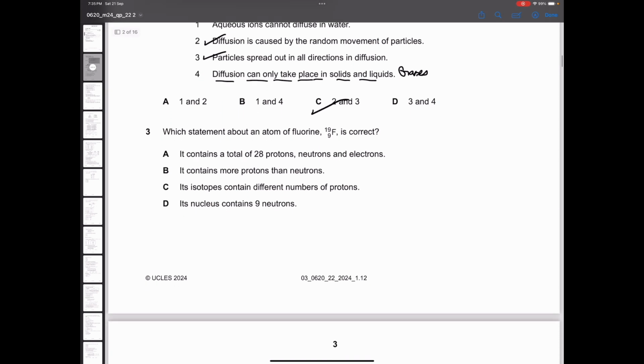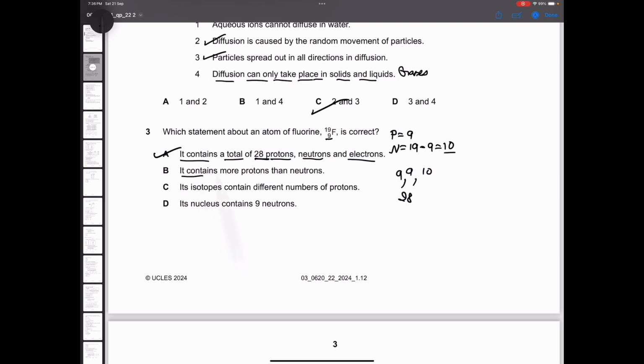Now, which statement about an atom of fluorine is correct? So we can clearly see here that the proton number is 9 and the neutron number is 19 minus 9, which is 10. Alright. It contains a total of 28 protons, neutrons and electrons. We know that in an atom, the number of protons is the same as the number of electrons. So protons are 9, electrons are 9 and the number of neutrons is 10. It is adding up to 28. So this statement is correct.